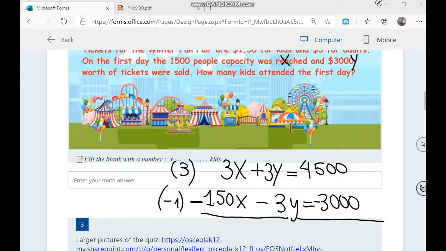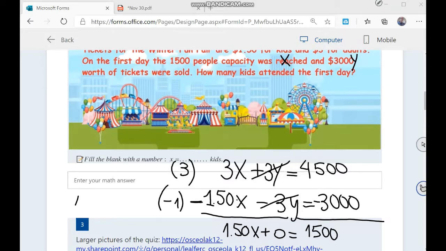Now we can add both equations because we are able to eliminate y. Positive 3y minus 3y is 0. 3x minus 1.5x is 1.5x. And 4,500 minus 3,000 is 1,500.